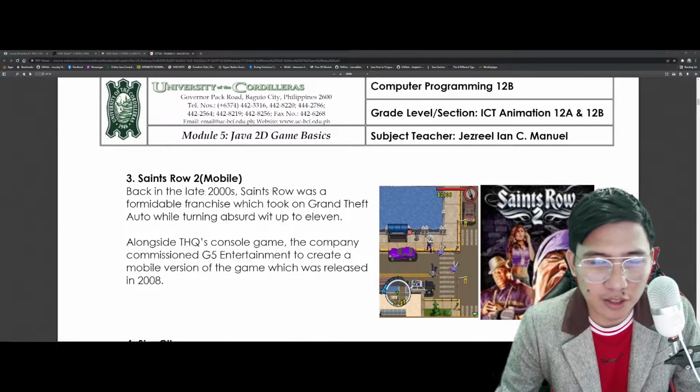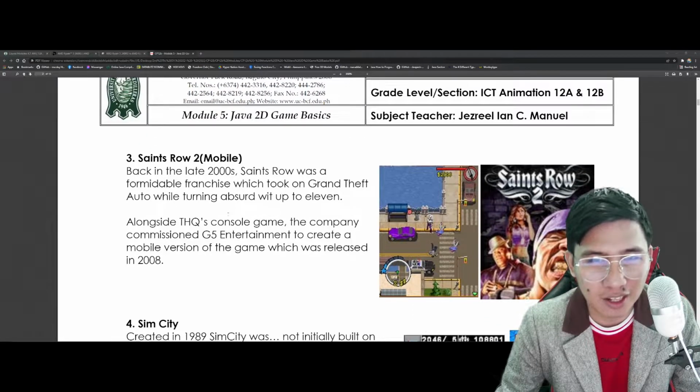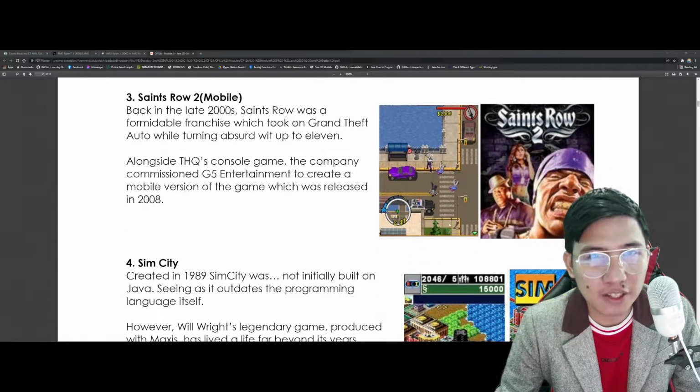The classic Saints Row game na parang GTA style nung araw. Ito, naabutan ko rin to kasi these are actually the games that we were playing way back nung time na kausuhan ng Nokia. Itong mga ganitong games. So, parang GTA style siya. Saints Row 2, mobile. Ang Java kasi dati, jar files ang ginagamit. Ngayon kasi APK for Android, di ba?